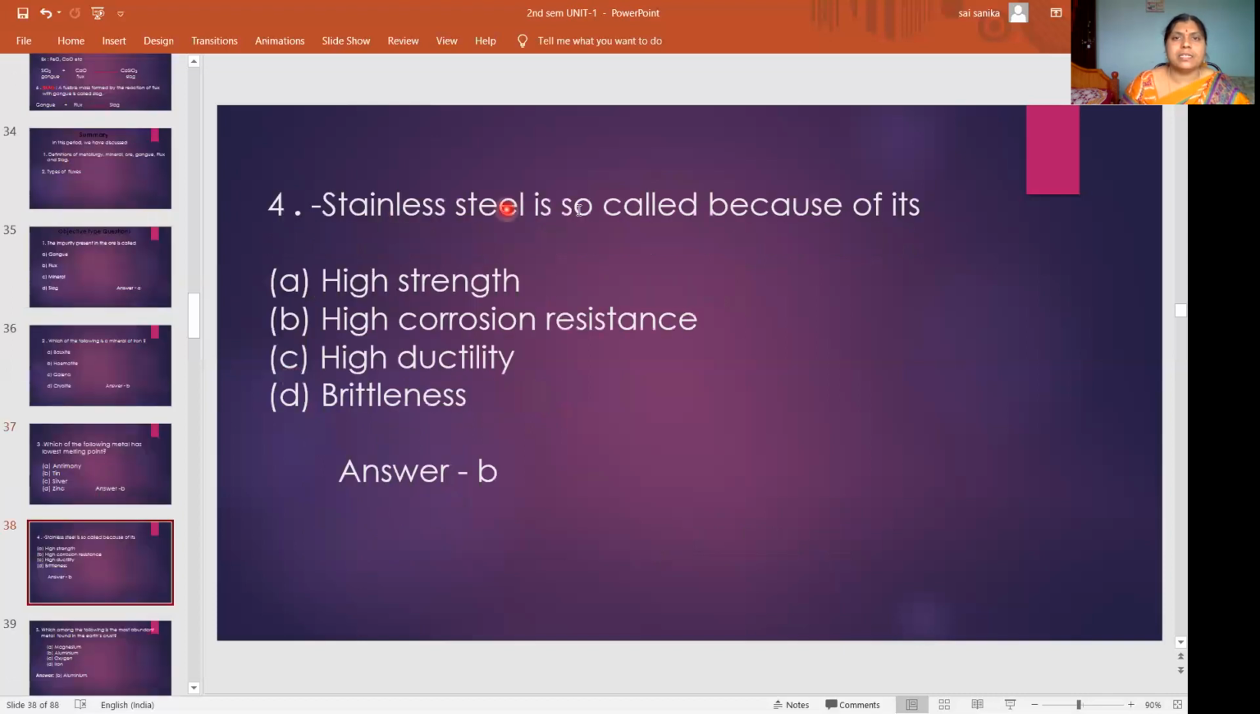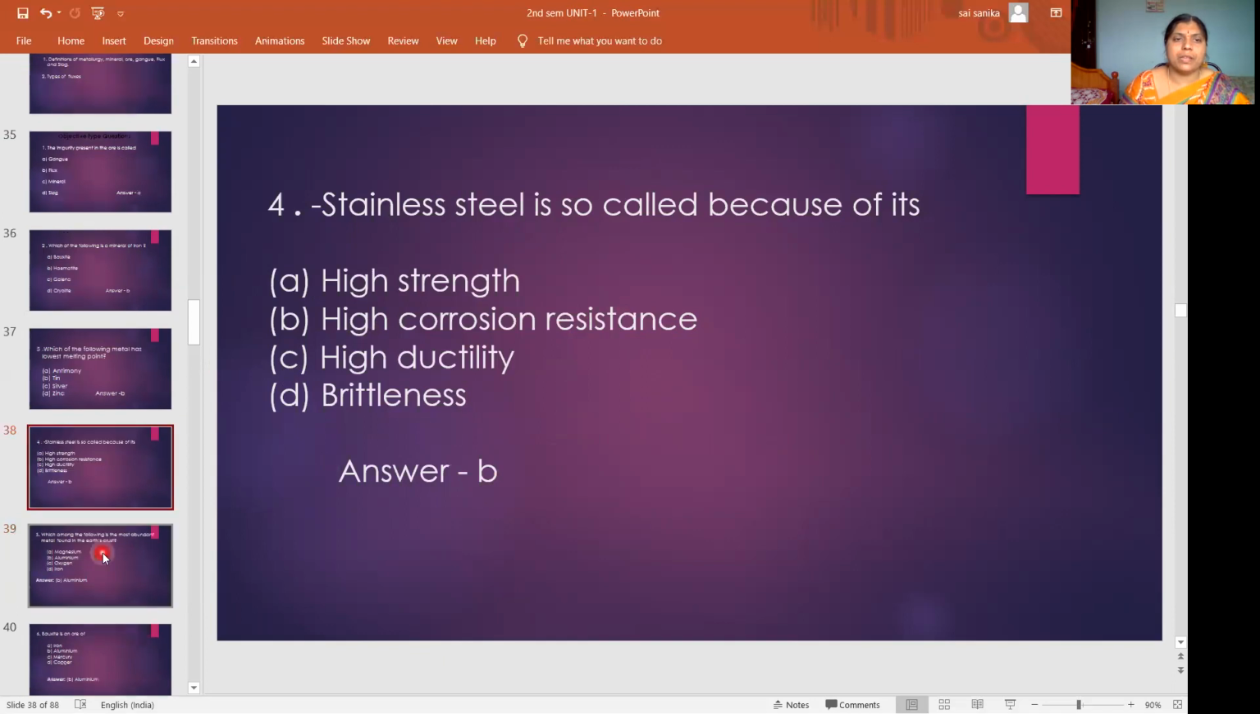Then, stainless steel is so called because of its high strength, high corrosion resistance, high ductility and brittleness. So why are we saying it is stainless steel? He is asking. So what is the answer? B is the answer, high corrosion resistance. That means it is resistant to corrosion. That's why it is so called. So the answer is B.